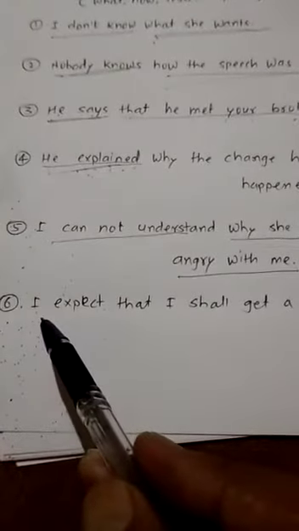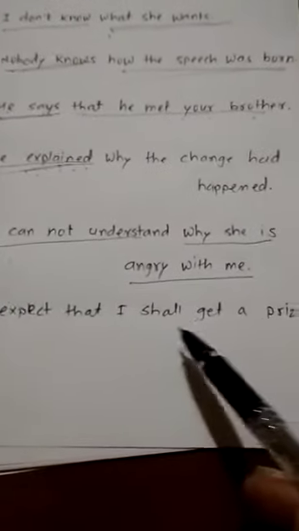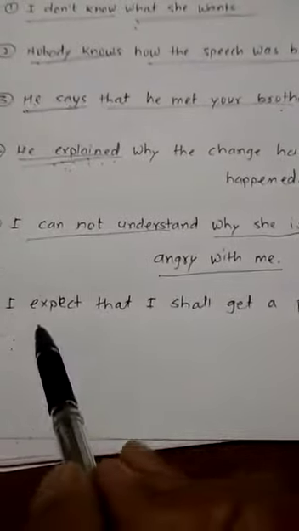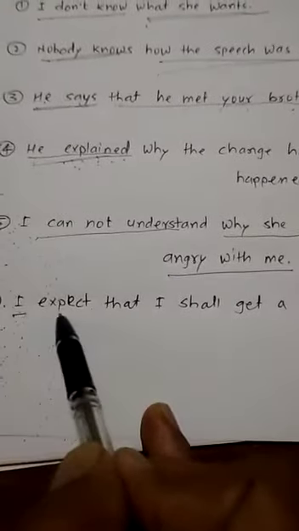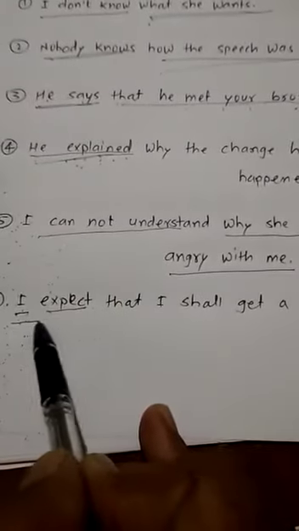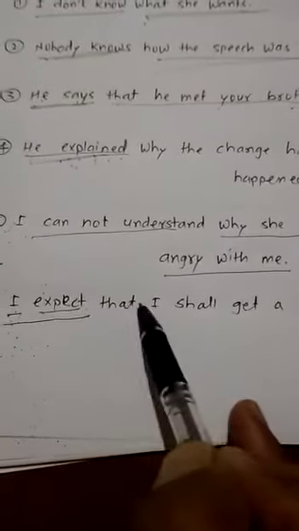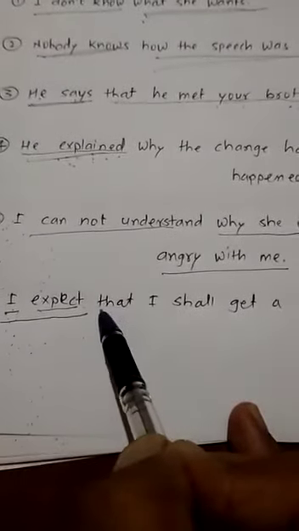Then come to the last example: I expect that I shall get a prize. Here I is the subject and expect is the verb, so this is the main clause. Then that I shall get a prize.